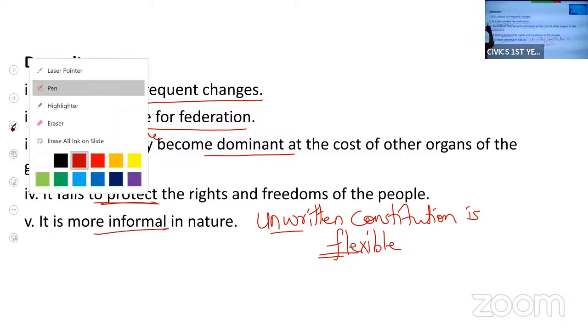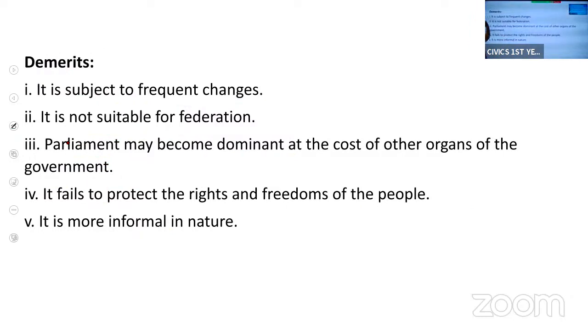Okay. I hope I am clear with these two topics, written and unwritten constitution: the merits and demerits of the written constitution. Then we have also discussed the merits and demerits of the unwritten constitution along with the features of the constitution. I conclude.